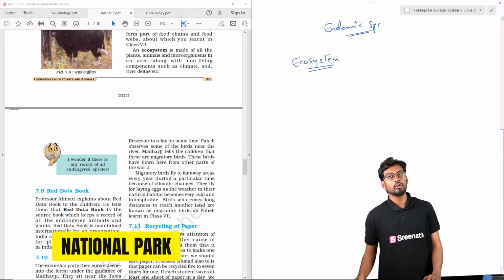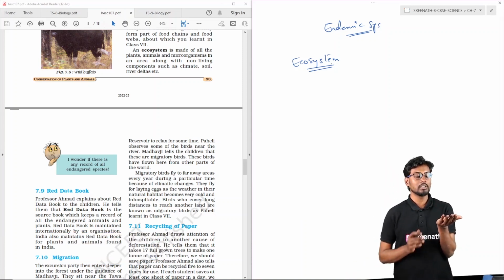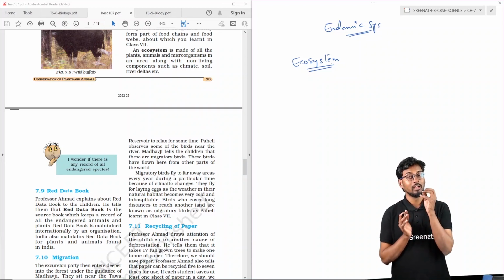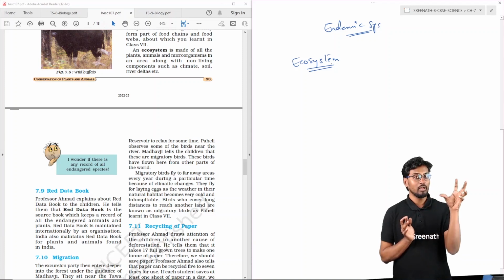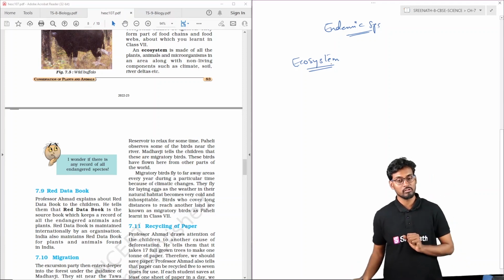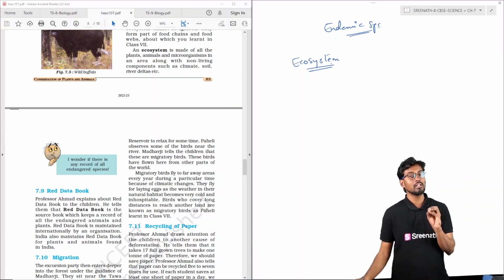Generally, what is an ecosystem? If you take any piece of land of the earth, containing plants, animals, and also microorganisms, along with abiotic factors like air, mud and soil, that entire natural system is called an ecosystem. It consists of all the living entities and the abiotic factors present together.